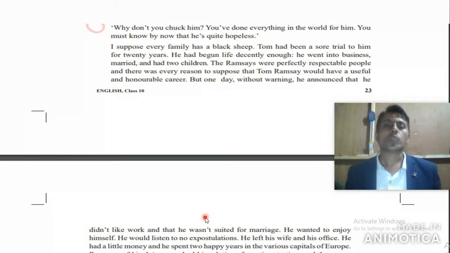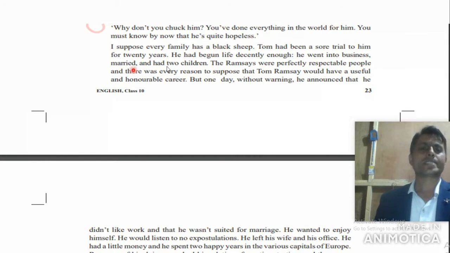Suggestion. You have done everything in the world for him. You must know by now that he is quite hopeless. Now he is quite hopeless, so you have to ignore him. He doesn't want to bring change in his life. So why every time are you just giving effort from your side if he doesn't want to be improved? Well, now look at the next paragraph.